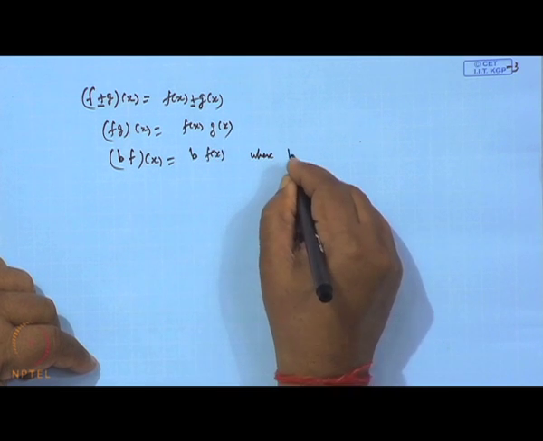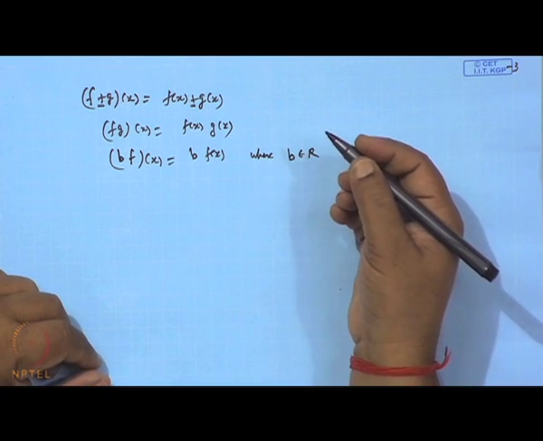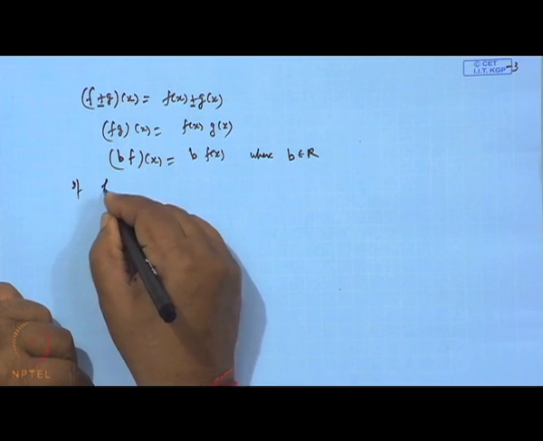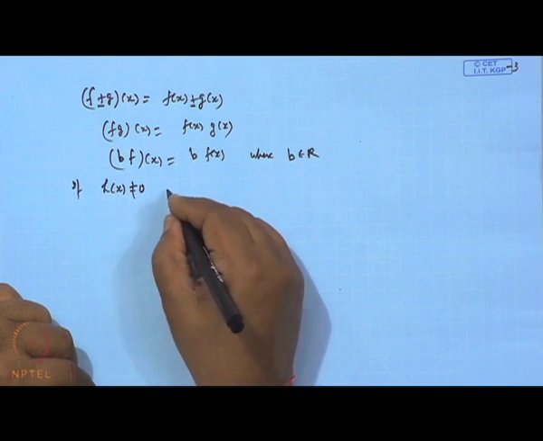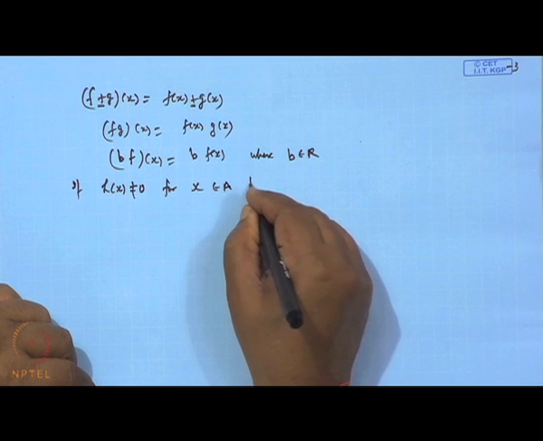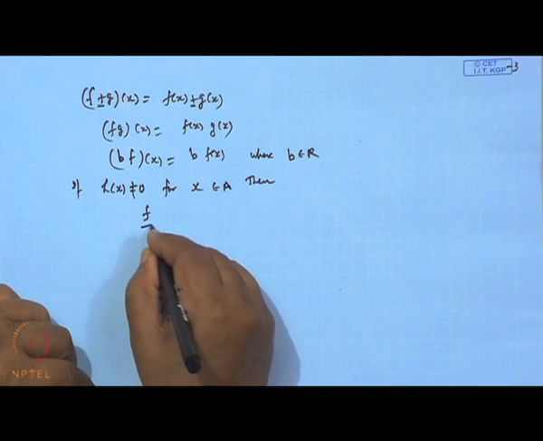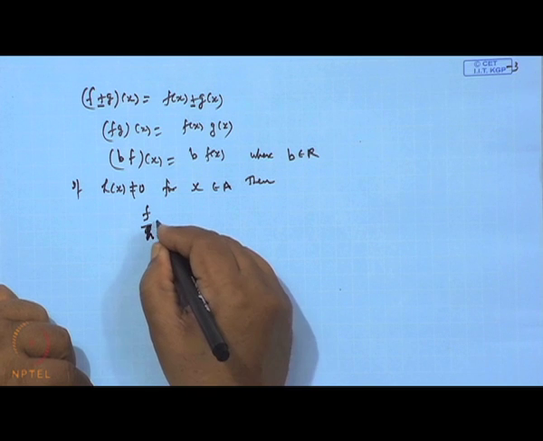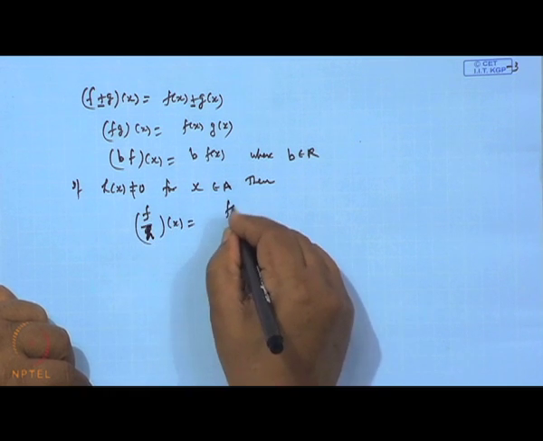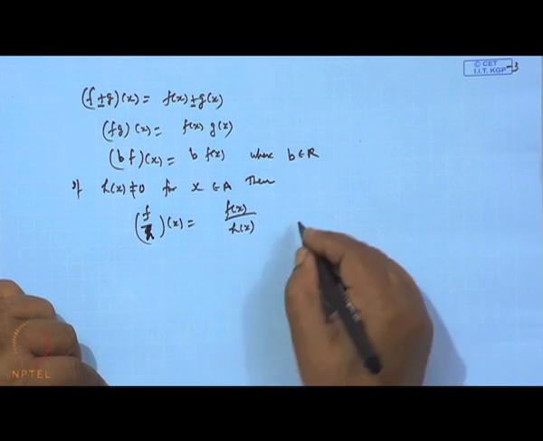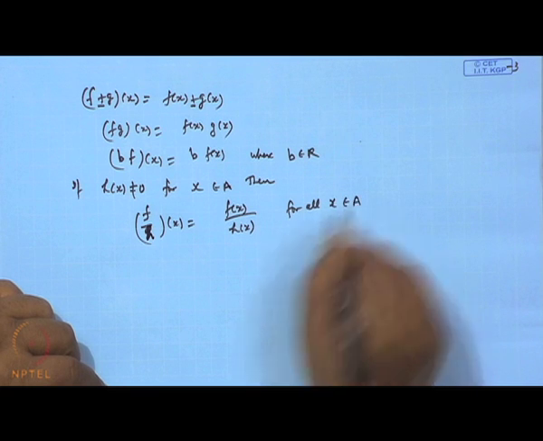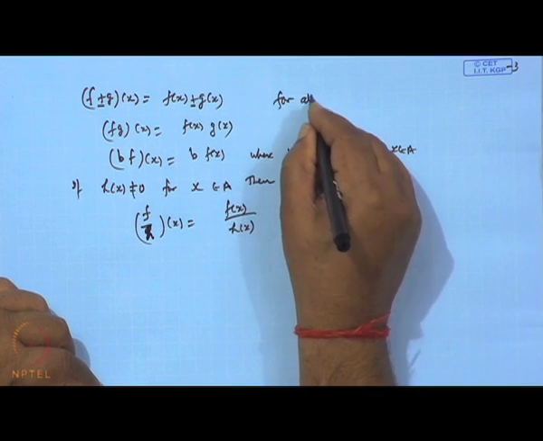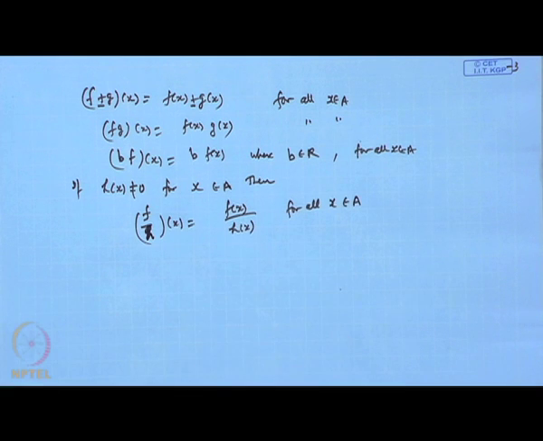And if h x is not equal to 0 for x belonging to A, then we can define the quotient f by h at x as f x over h x, for all x belonging to A. So, this way we are defining.